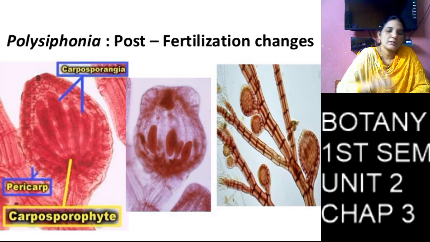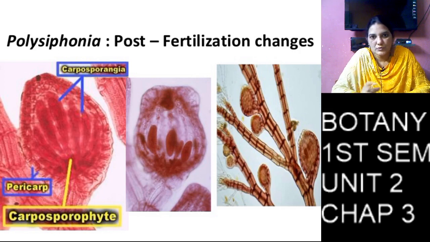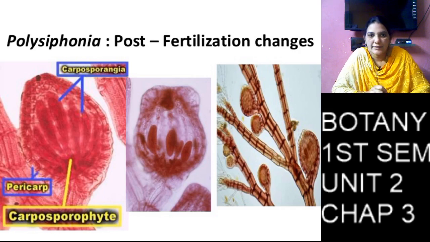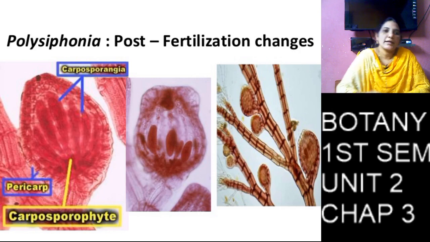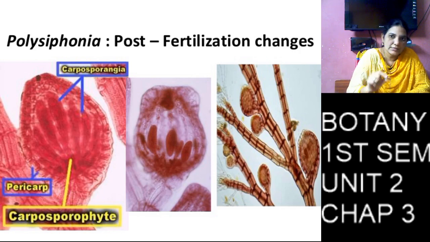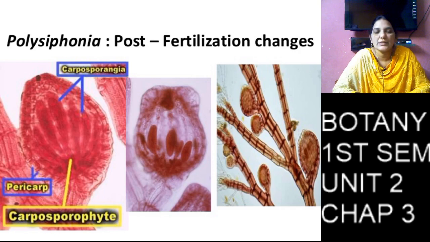The cystocarp, we can see in the first diagram, is a flower-vase structure, and in the middle is a club-shaped structure, which is called the carposporangium. The outer layer is called the pericarp, and the middle club-shaped structure is called the carposporangium.